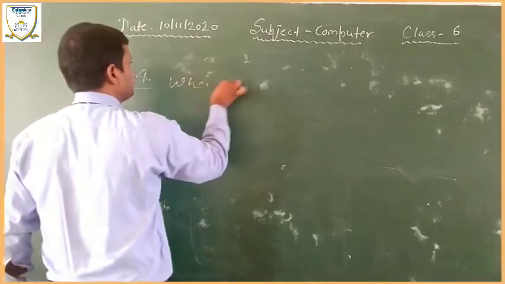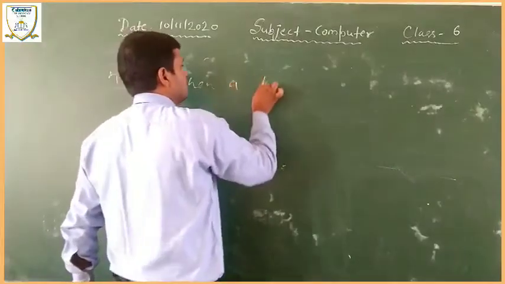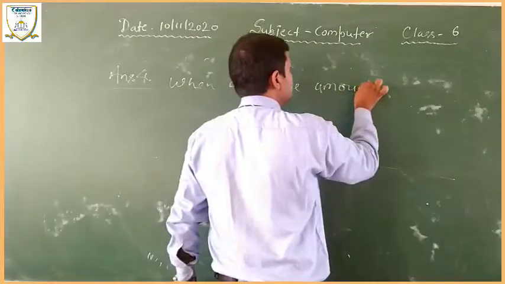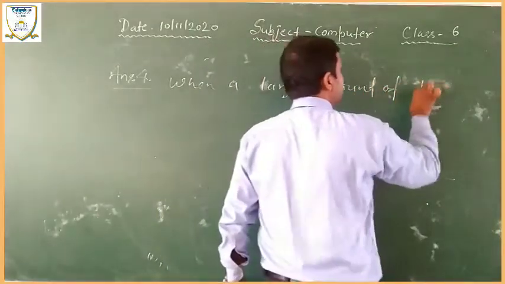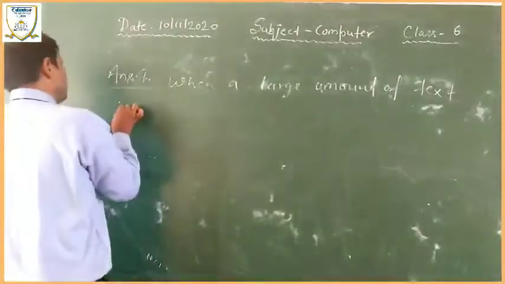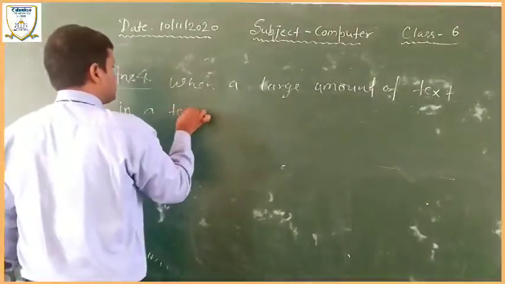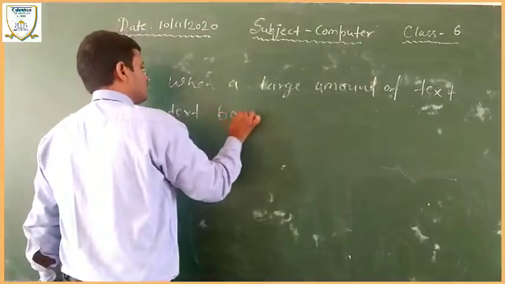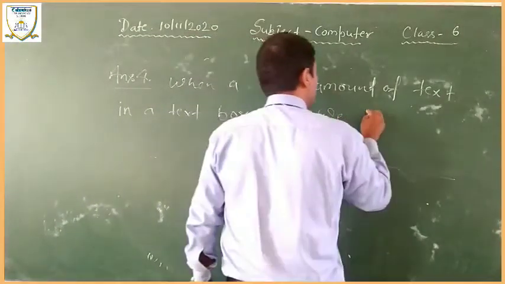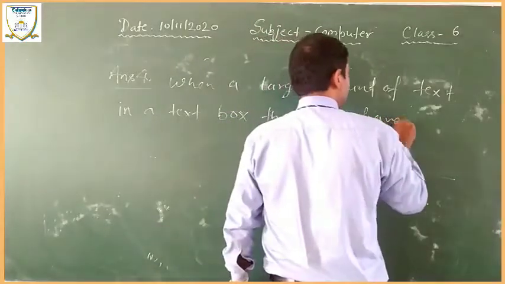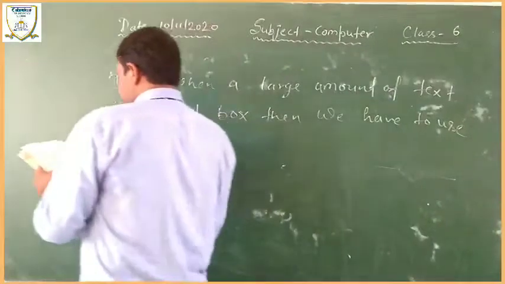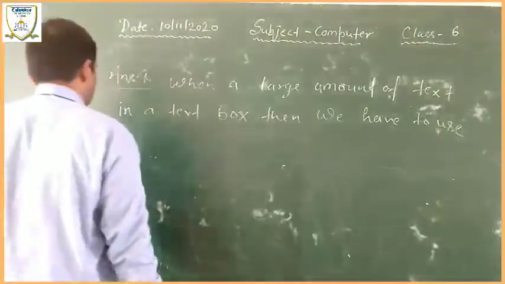When there is a large amount of text in a text box, then we have to use linking features to connect text boxes.